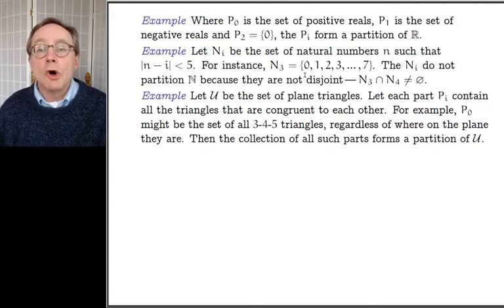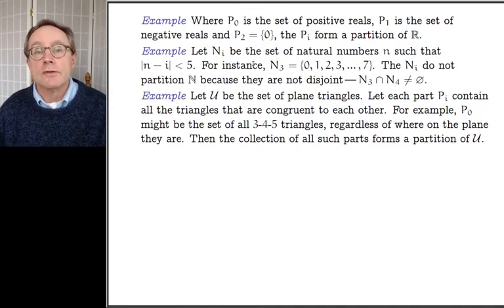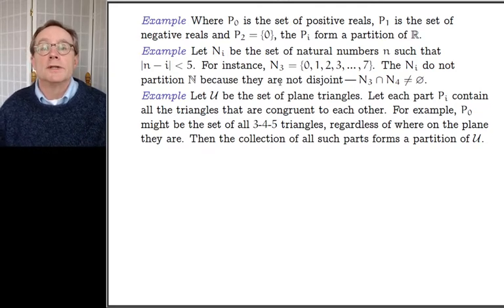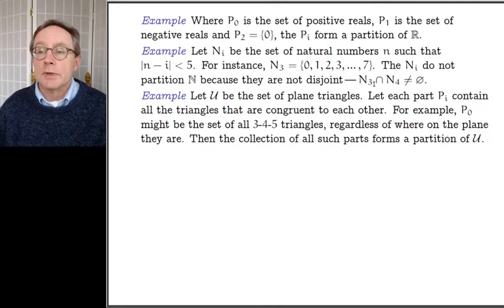Now, these Ni don't partition N. Sometimes in order to understand what something is, it's just as useful to find a case that violates the rule. Exactly why the Ni don't partition N is because they're not disjoint. It's very easy to find a number that's within 5 of 3 and within 5 of 4. That's, in other words, in both of the two capital N subs.